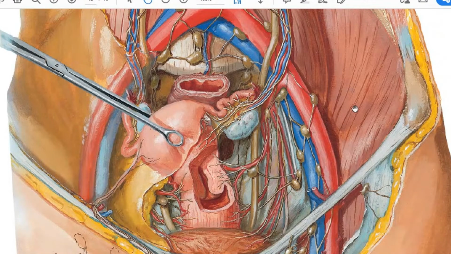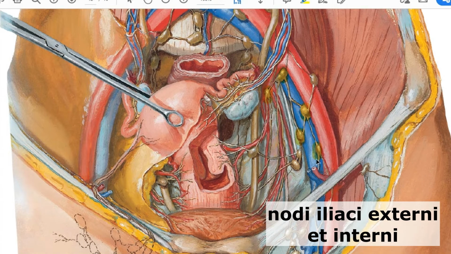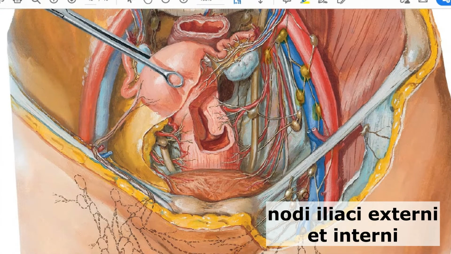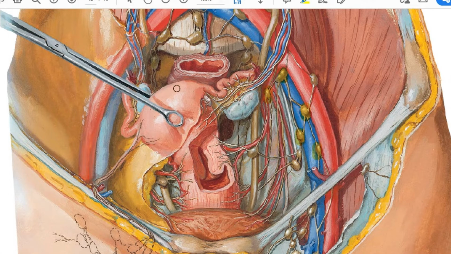Nodes of your pelvic cavity also can be divided into parietal and visceral, and accompany veins and have the same names. It's easy. We have big vena iliaca externa and vena iliaca interna. So all these lymph nodes will have the names nodi lymphatici iliaci externi and nodi lymphatici iliaci interni. And iliaci externi collect lymph from your inguinal lymph nodes. Iliaci interni collect lymph from the internal organs of your pelvic cavity, and around your internal organs you will have lymph nodes.